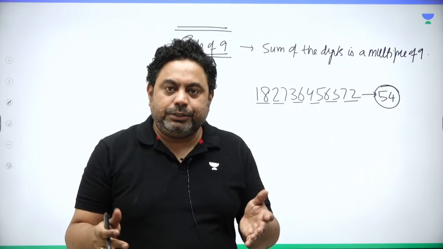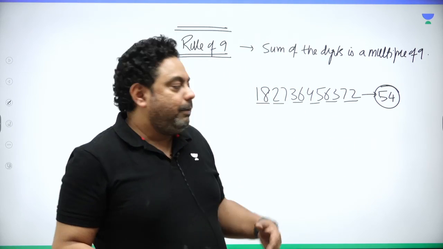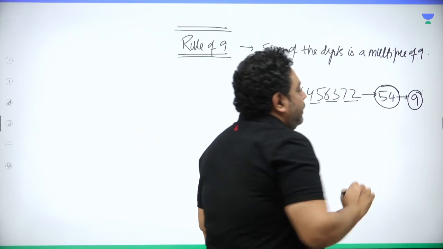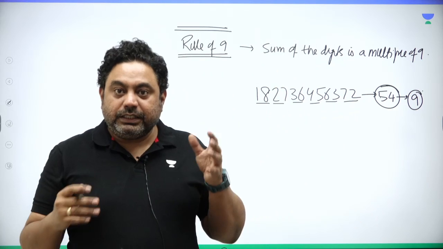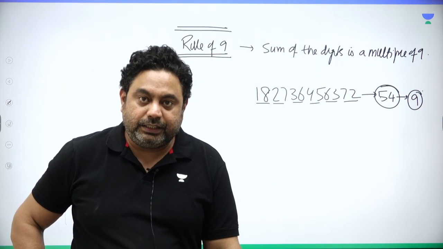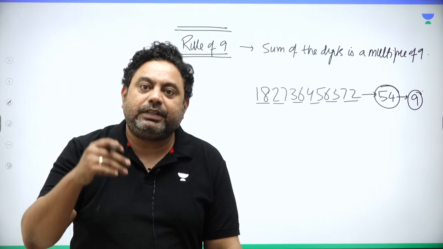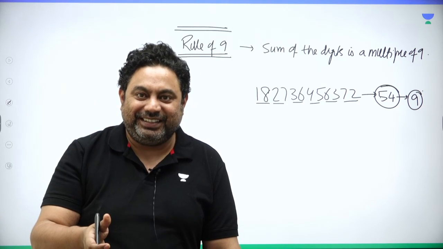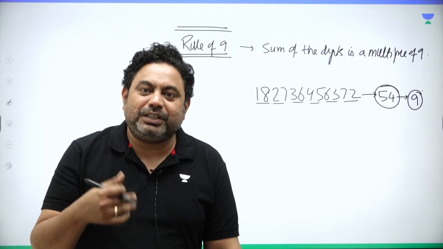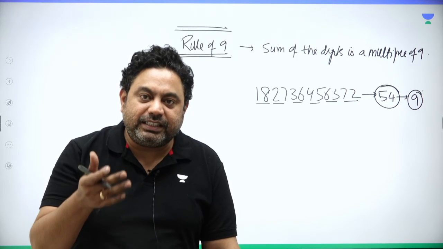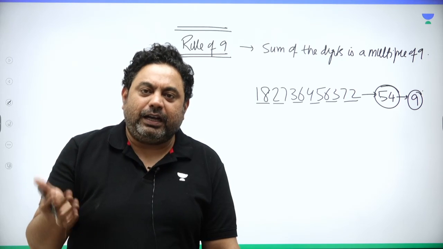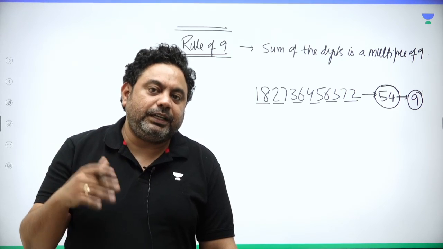But my advice to you is don't make a 2-digit number. Make a single-digit number, which is 9. So the rule is, keep this in mind, that if the sum of the digits comes out to be 9, the number is exactly divisible by 9, right? Simple as it is. The single-digit number should come out to be 9. That's really important, so don't go beyond that. Otherwise, if it doesn't come out to be 9, it would leave a remainder.